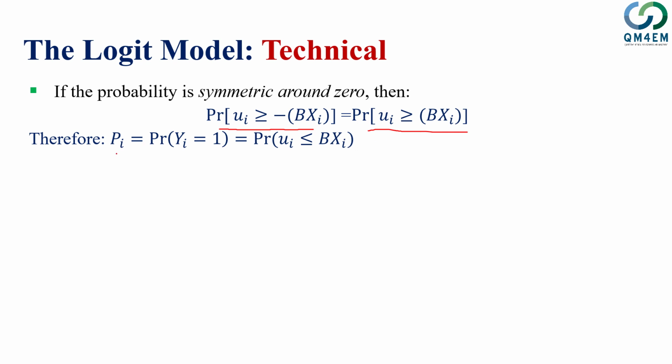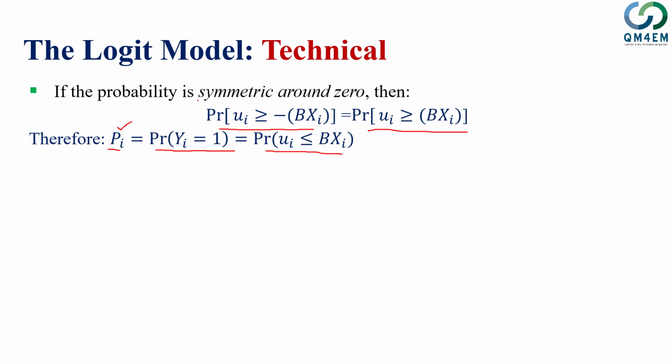To take it further, pi is equal to the probability of yi is equal to 1. This equation implies that the probability is equal to the probability of yi. So pi represents the probability of yi for choice 1. You can write this one or this one.